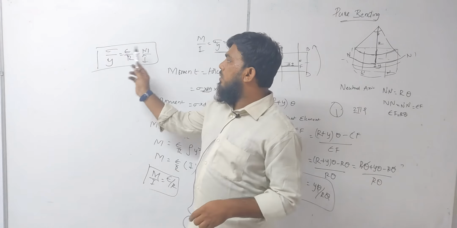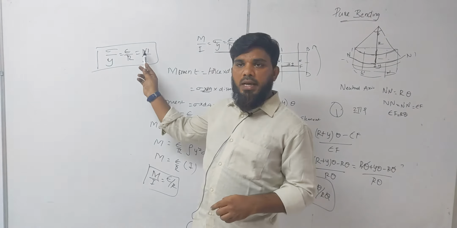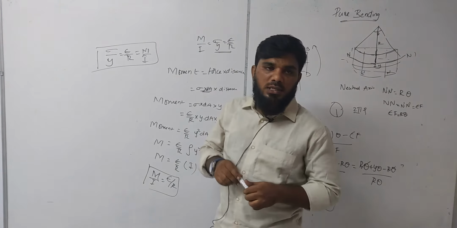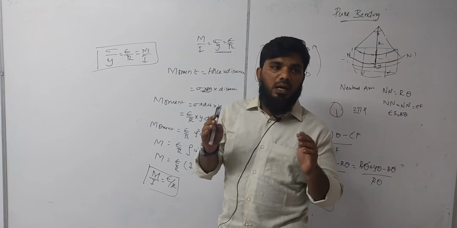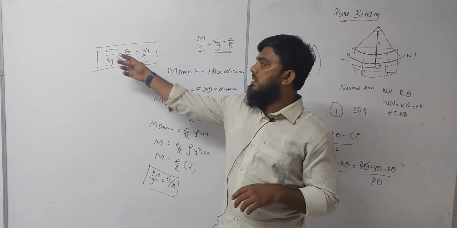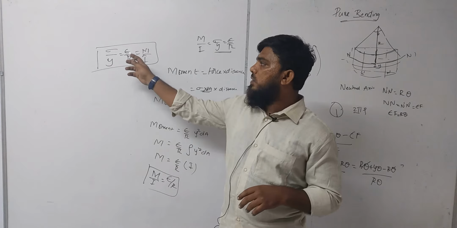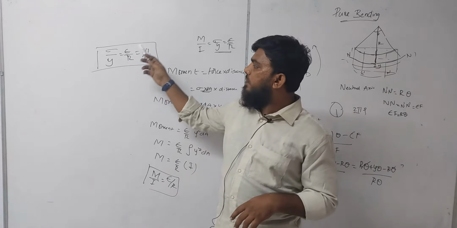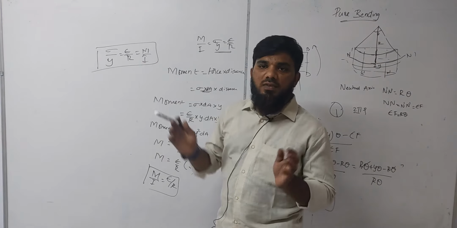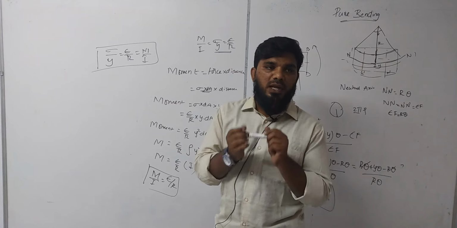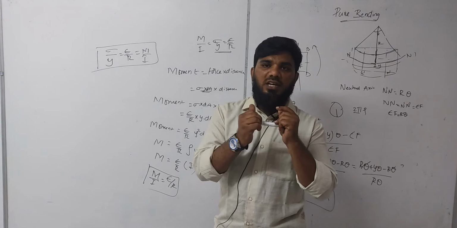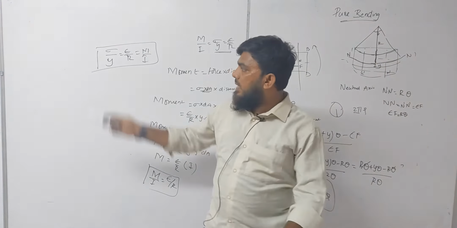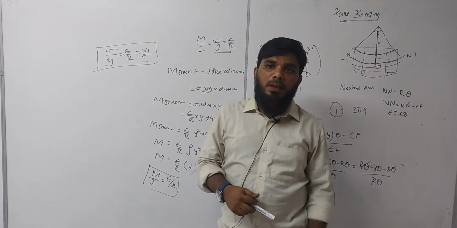Here the moment, we generally call it moment as well as moment of resistance. When you apply a moment, it will have some stress inside. So this is the stress. Young's modulus, we know, is a material constant. R is nothing but, if you apply a moment, to what extent it will get deflected. If I am applying a moment, obviously it will make some radius, it will have some curvature. So that is the radius. Next, I is the moment of inertia of the material.